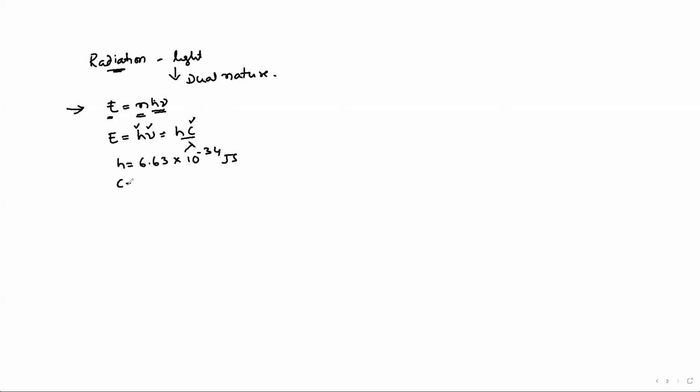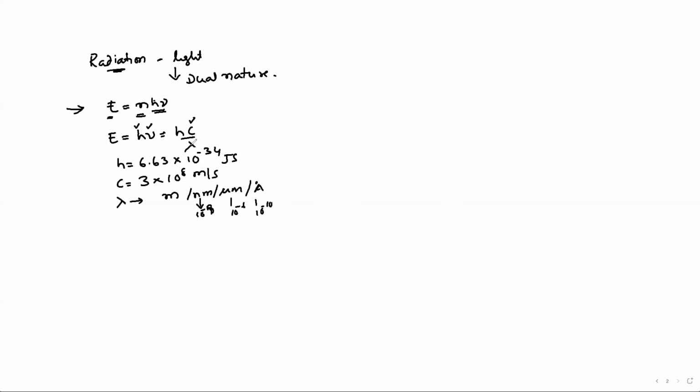The value of c is 3 into 10 power 8 meters per second. Generally, the value of lambda is given in meters, nanometers, micrometers, or angstroms. Already we know that nanometer means 10 power minus 9 meters, micrometer means 10 power minus 6, angstrom means 10 power minus 10 meters.